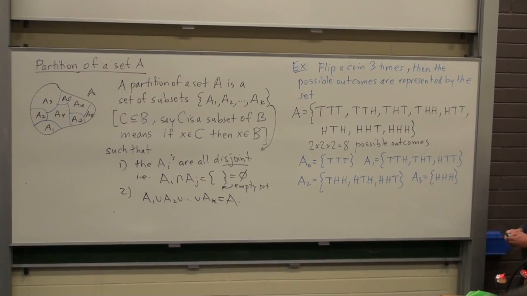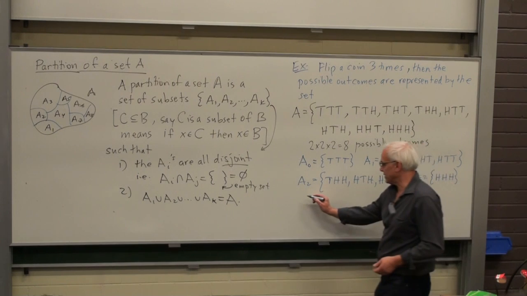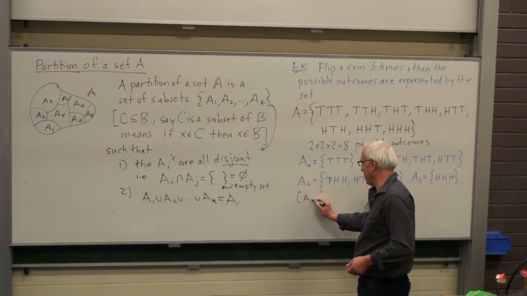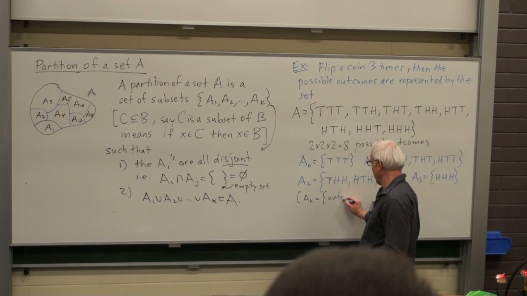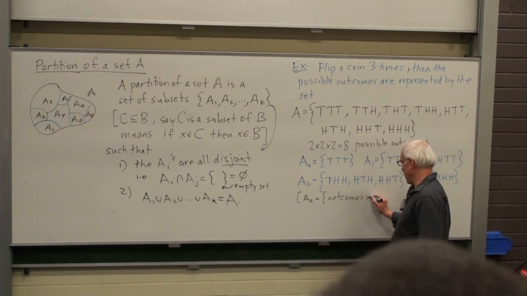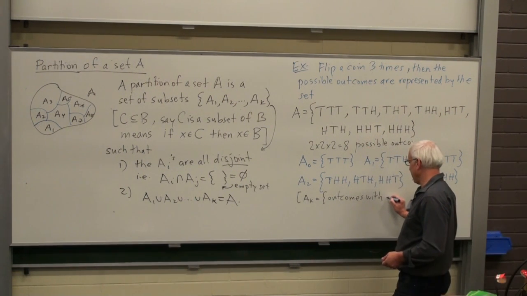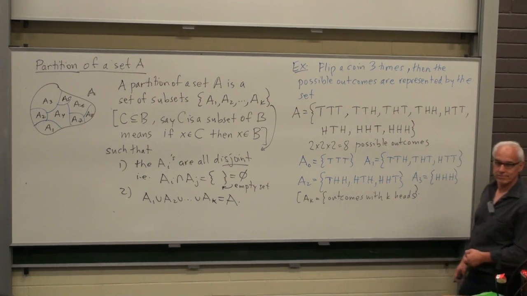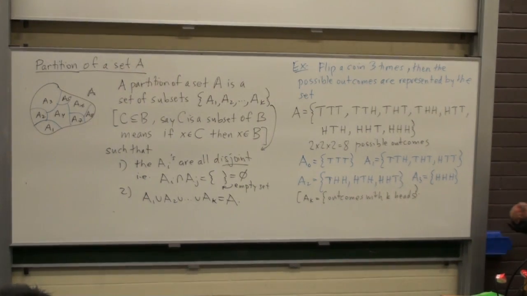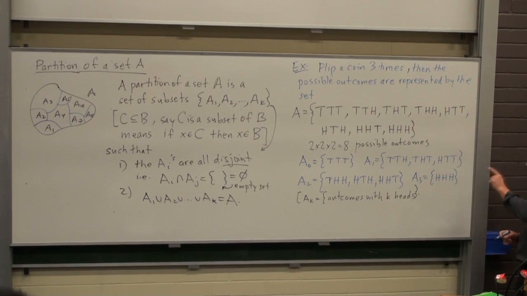I've said that the pattern is that AK is the set of outcomes with exactly K heads. Yes? I've grouped all the outcomes with the same number of heads or the same number of tails into one little subset. So here are 4 subsets of the original set.